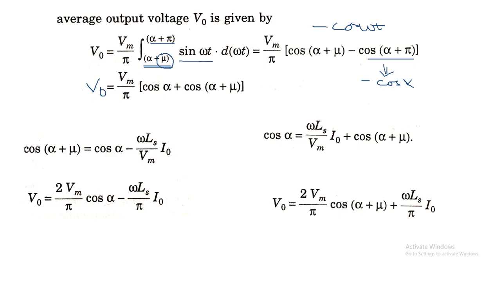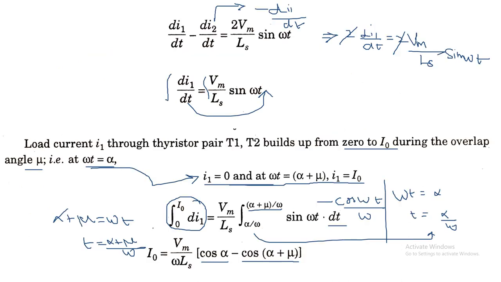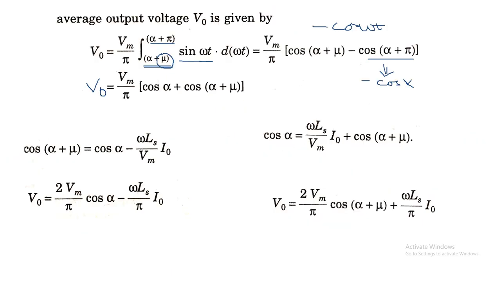From the previous expression, that is the current expression, we can write two terms: for cos alpha we can write one term, and cos(alpha plus mu) we can write another term. So cos(alpha plus mu) is equal to cos alpha minus omega ls into I naught by Vm.